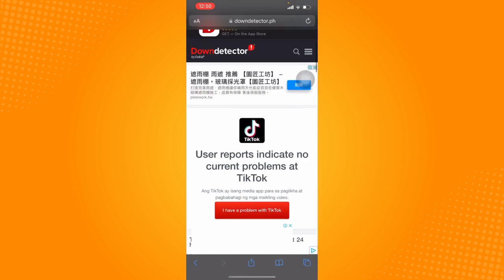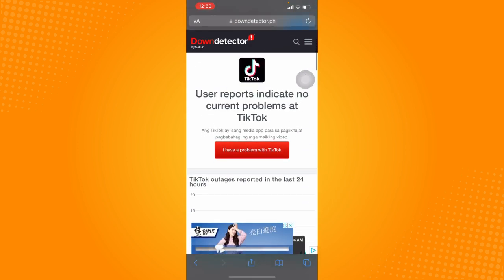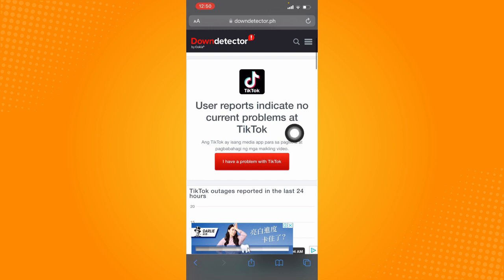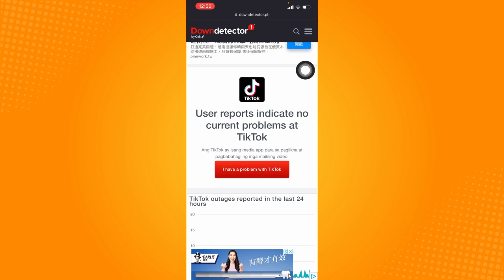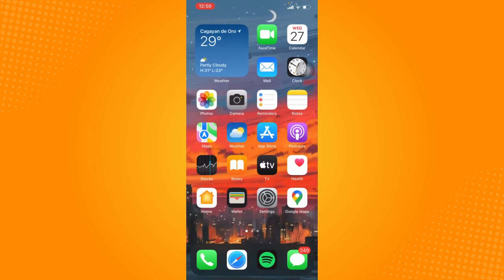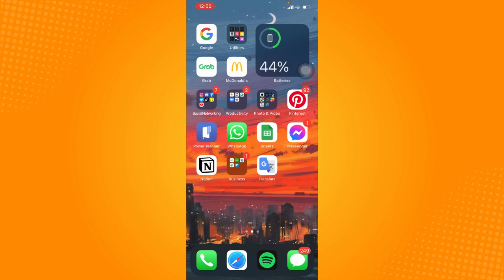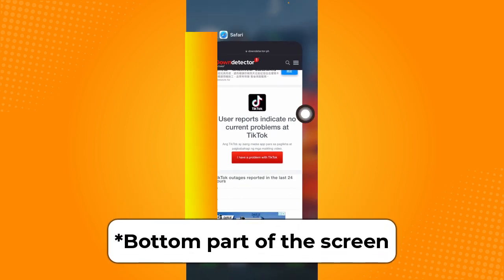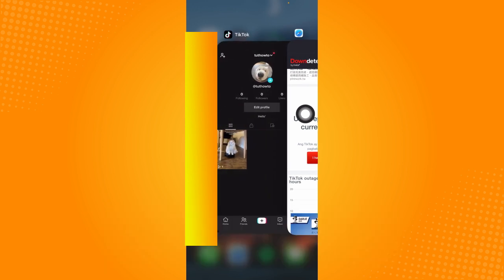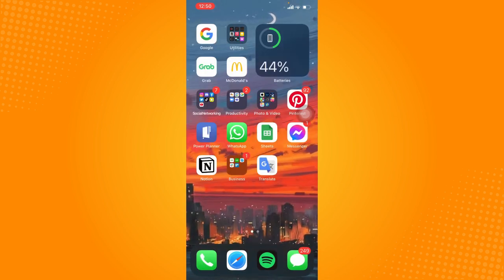So if many people are experiencing server issues or there is a problem indicated, that might be the factor if you can't follow anyone on TikTok. So the next way that we can try is to restart the app. So to do this, just press and hold and swipe up a bit from the top part of the screen right here and just swipe up the TikTok application right here so that it will stop from running in the background. After that, you can check if you can follow more people.